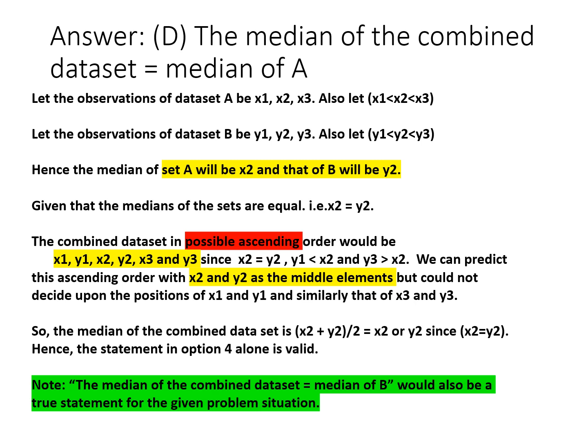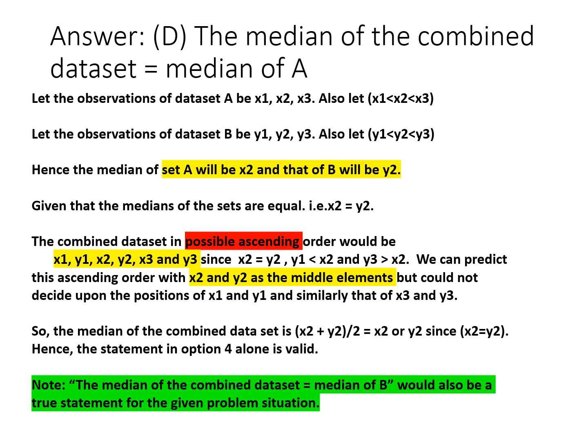Hence, the median of set A will be x2 and that of B will be y2. As per the problem statement, the medians of the two data sets are equal, that is x2 is equal to y2.